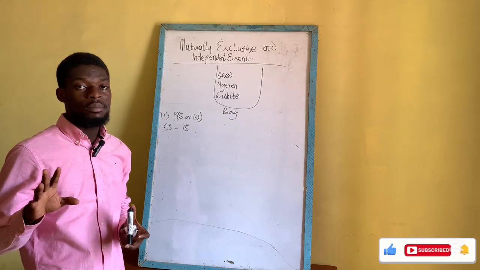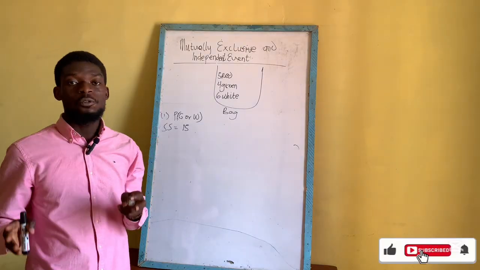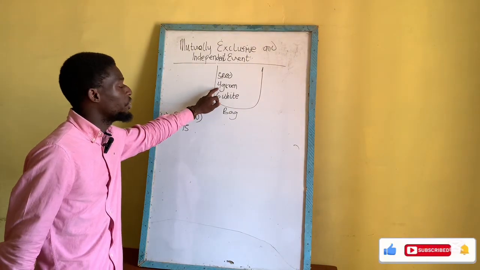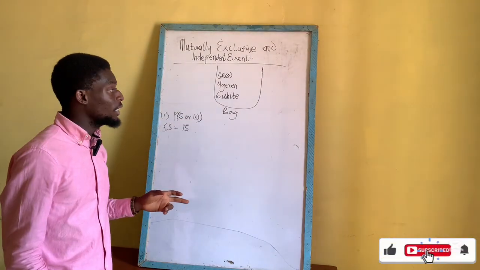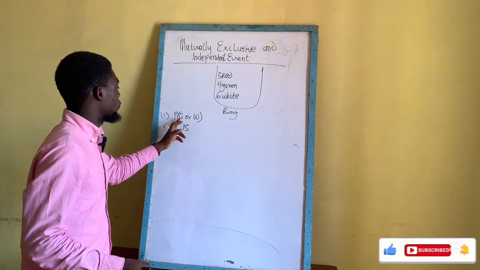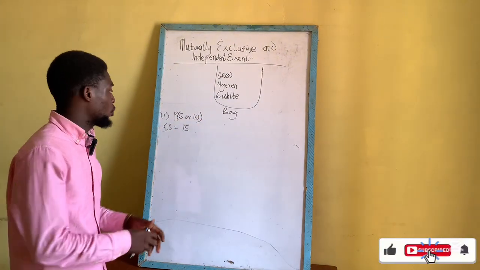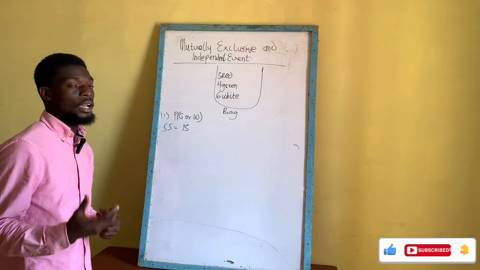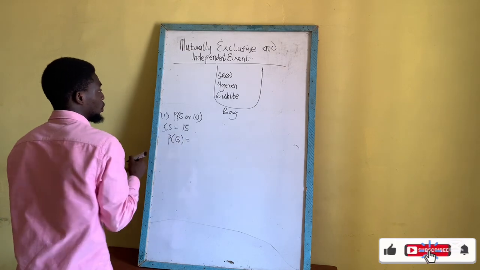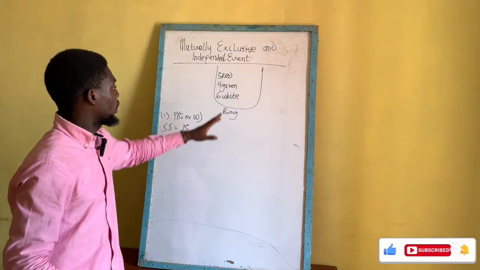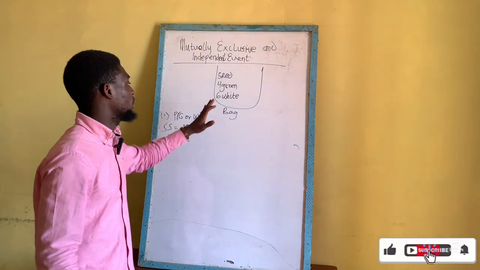So if you want to know the probability that you pick either a green ball or a white ball, you first have to find the probability of picking a green ball. After that, you also find the probability of picking a white ball. Then you add the probability of picking a green ball to that of the white ball. So let's first find the probability of picking a green ball. The green ball is our favorable outcome. We are interested in picking a green ball.